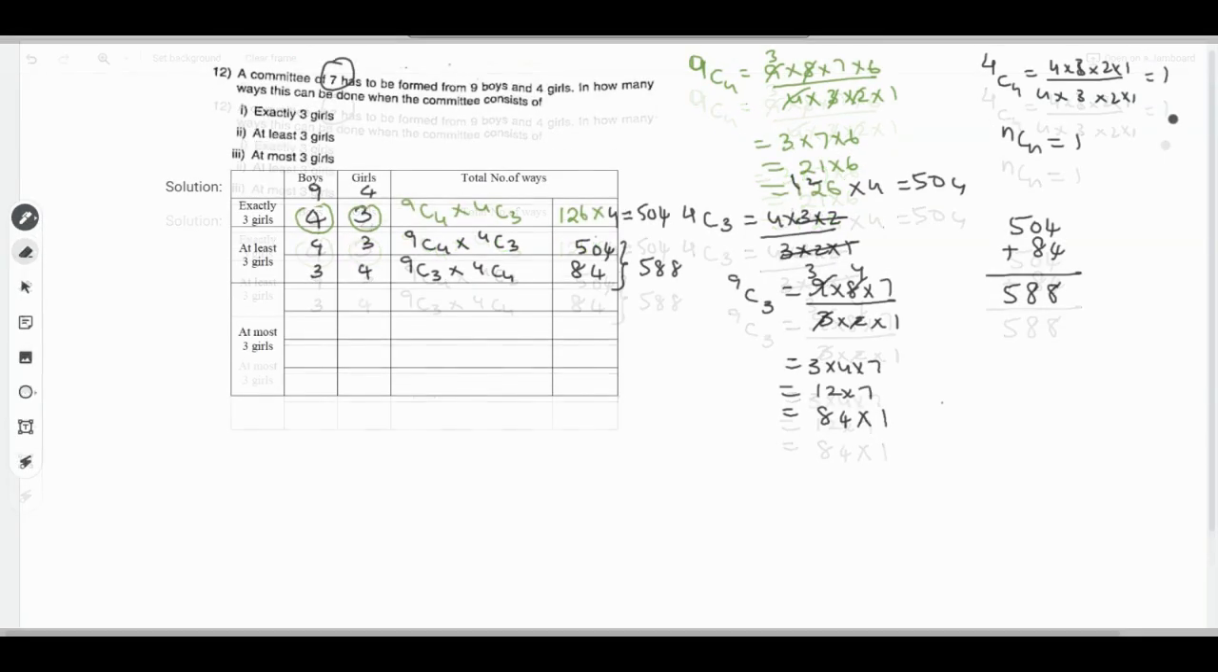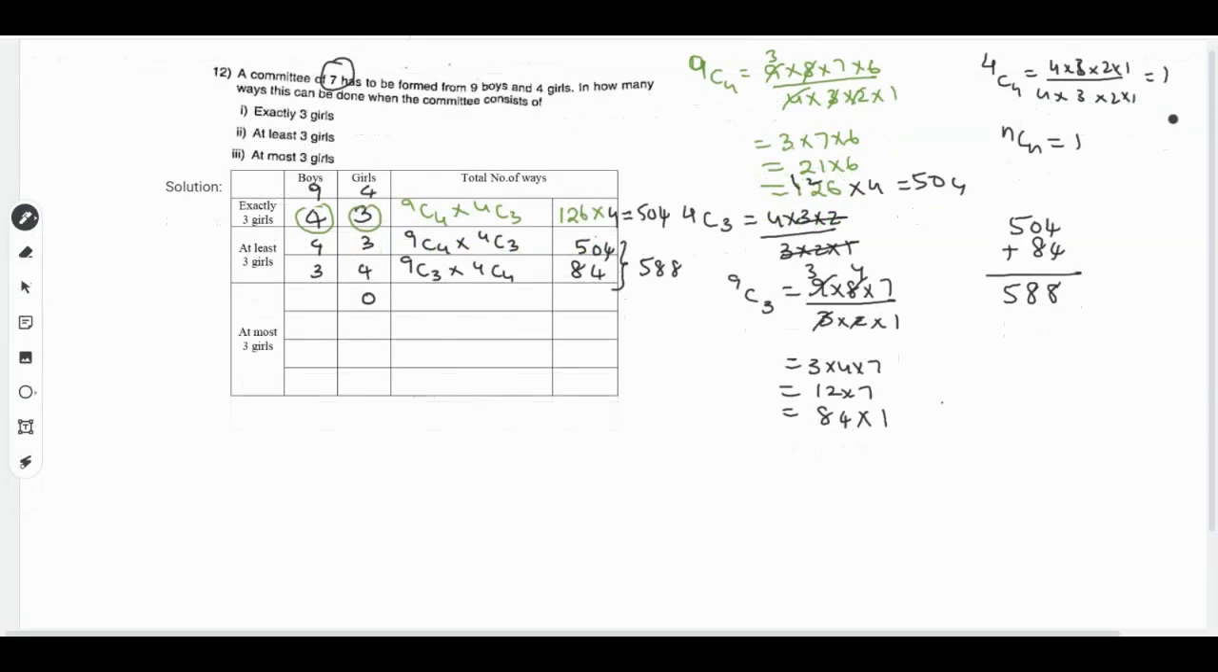Then at most 3 girls means it can be 0, it can be 1, it can be 2, it can be 3, but it should not be more than 3. At most means the maximum should be 3. At least means the minimum should be 3. So here at most means the maximum value should be 3, and so the number of boys will be 7, it will be 6, it will be 5, it will be 4.